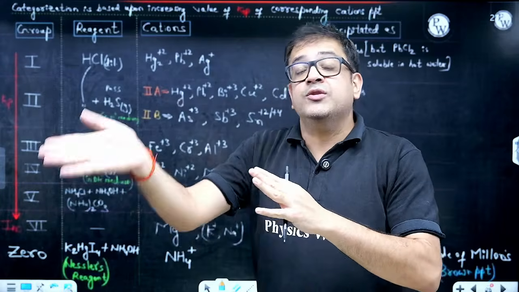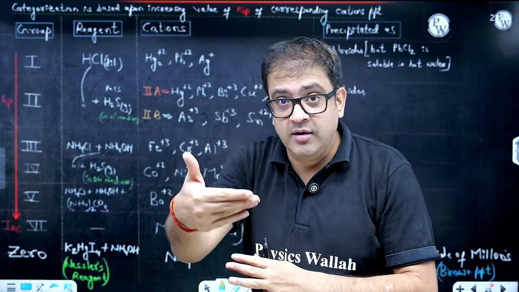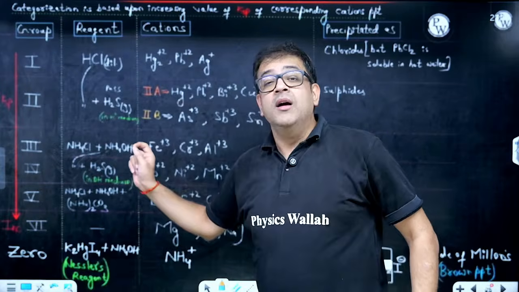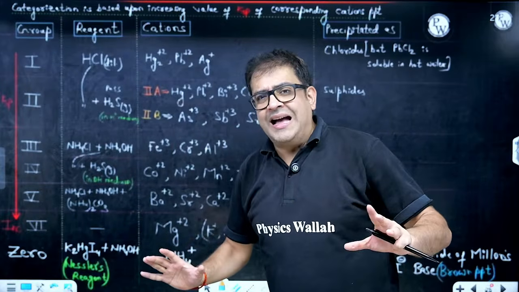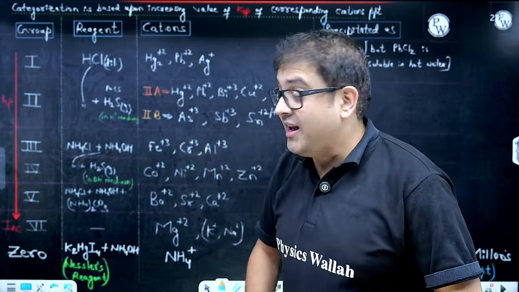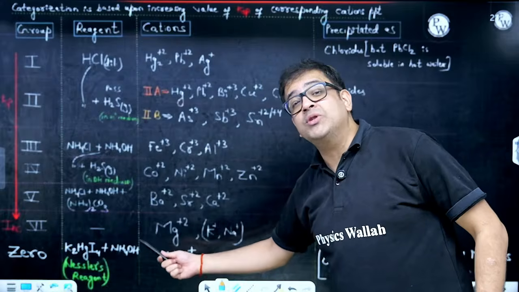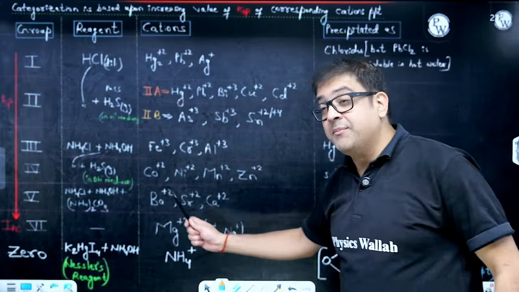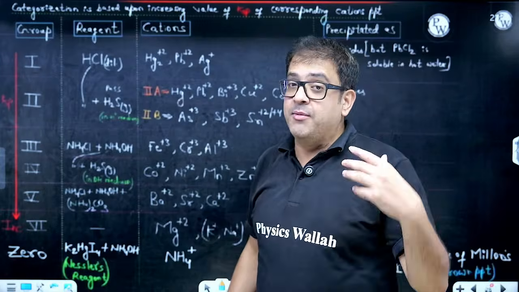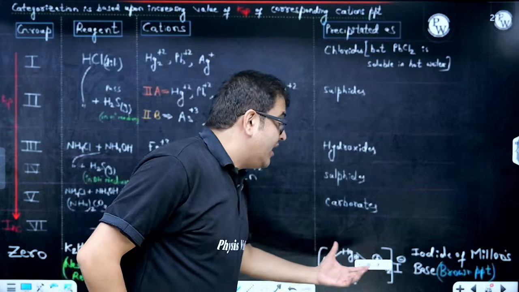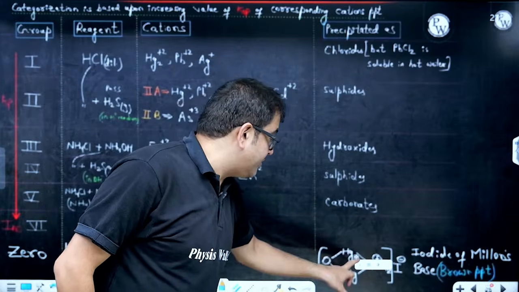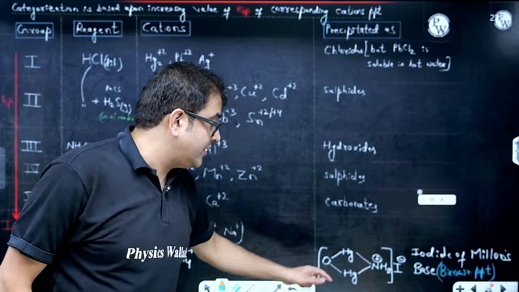But yes, there is one zero group also which has a larger value of Ksp, therefore I have written that at the bottom. Again, no group reagent as such, because it contains specially the ammonium cation, and for ammonium cation detection we use Nessler's reagent, which is nothing but K2HgI4. We again do that in mild basic medium of ammonium hydroxide, and we get a brown precipitate of iodide of Millon's base with this composition. I hope you can see the composition as well.